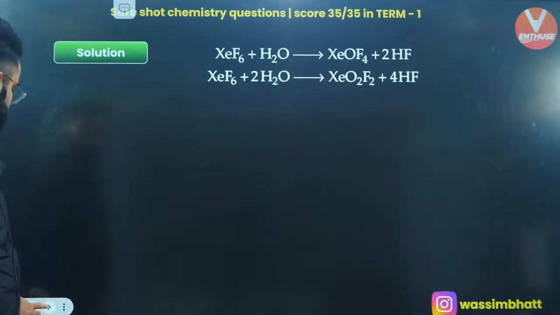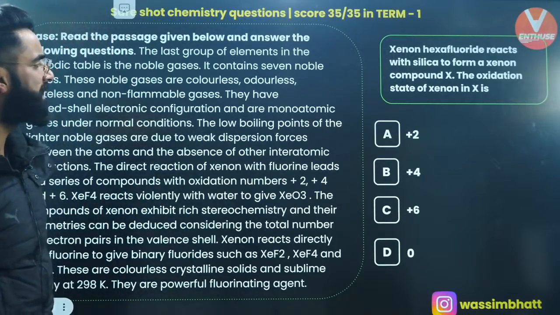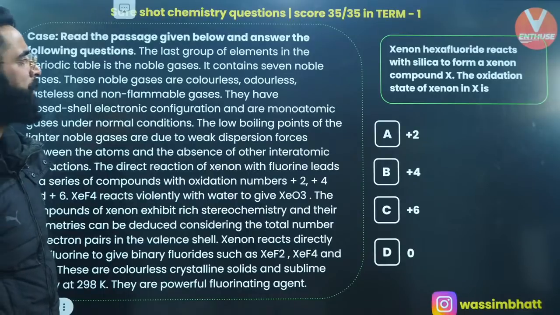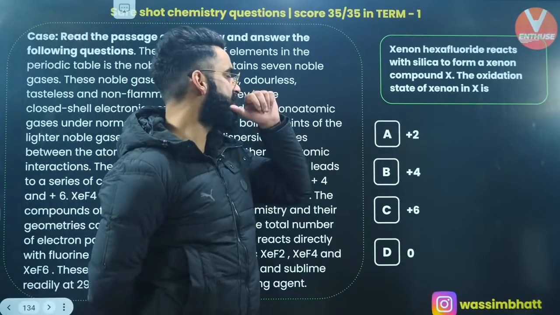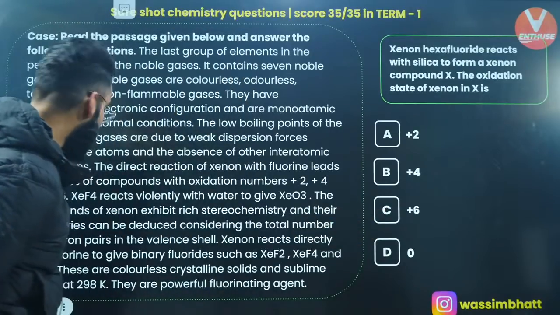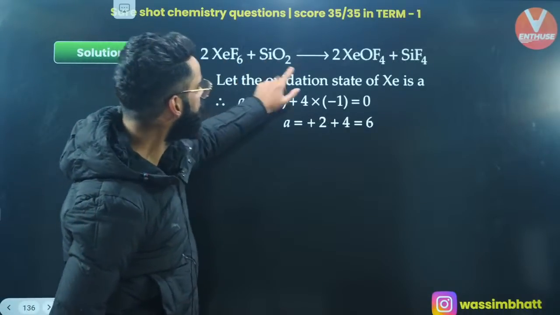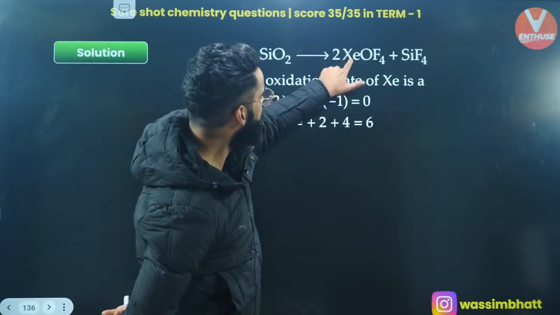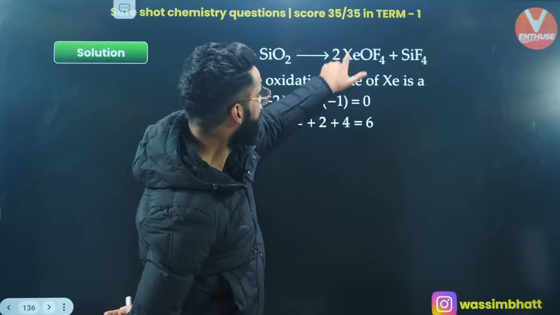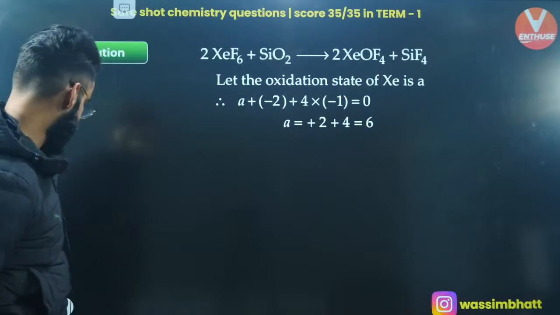One more. Xenon hexafluoride reacts with silica to form a xenon compound X. The oxidation state of xenon is going to be +6, right? What is the reaction? Have a look at the reaction. XeF6 with SiO2 forms XeOF4. And when you calculate the oxidation state of xenon in XeOF4, it will come out to be +6. I hope you are remembering this.